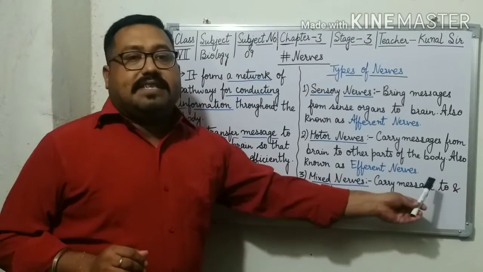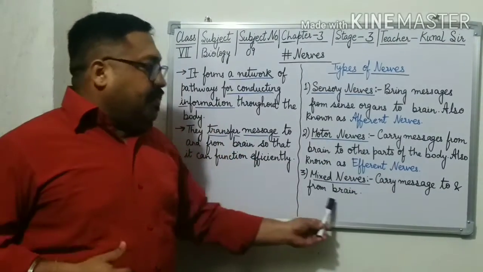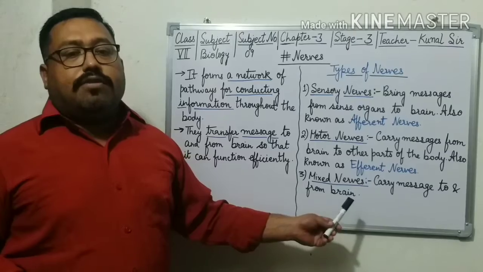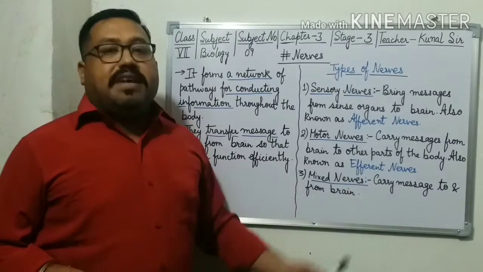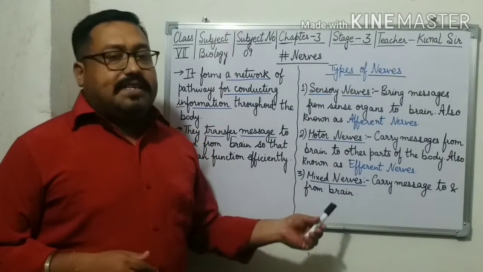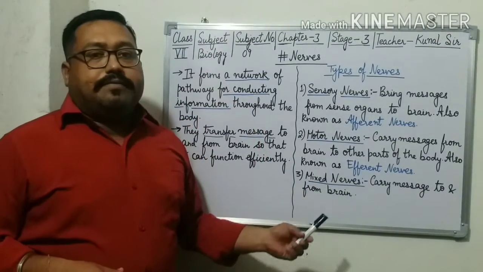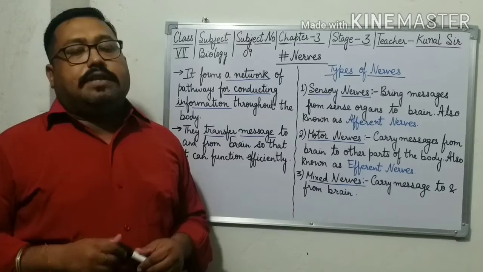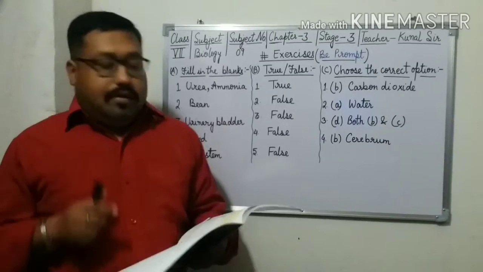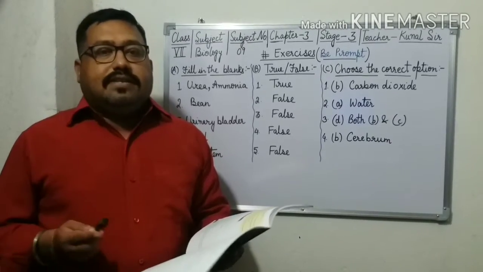The third type is mixed nerves. What is the role of mixed nerves? Mixed nerves carry messages to the brain and from the brain. So now we have completed the chapter. Let's start with the exercises.